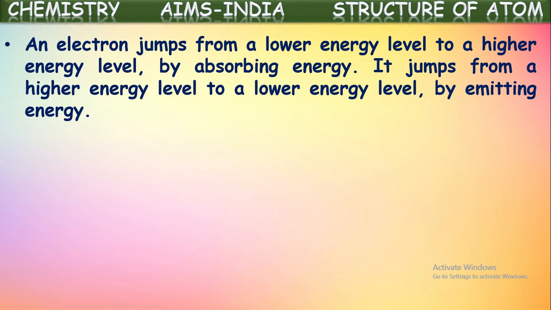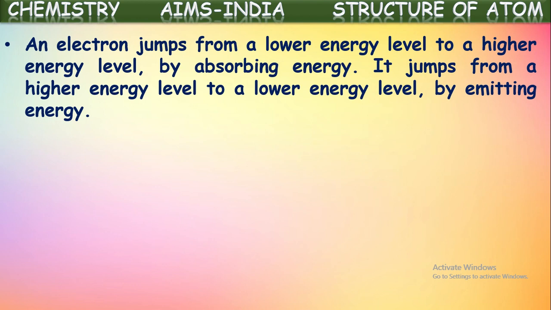If an electron is jumping from a higher orbit to a lower orbit, we can say it is emitting a certain amount of energy, because we said electrons in the higher orbits are associated with the maximum amount of energy, and electrons in the lower orbits are associated with less energy. If an electron jumps from a lower energy orbit to a higher energy orbit, it should gain that difference amount of energy from the surroundings.